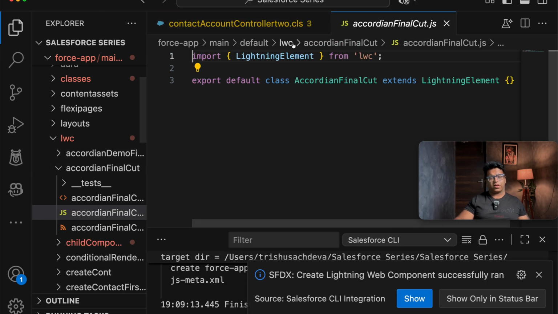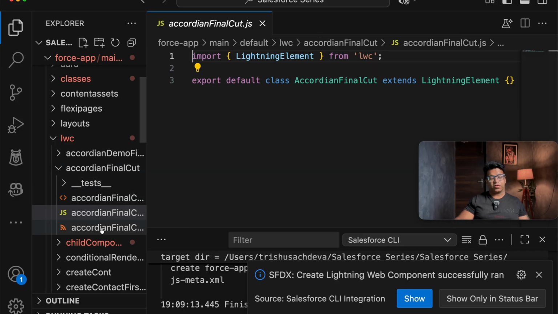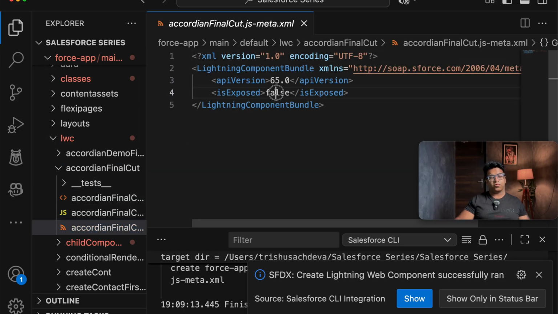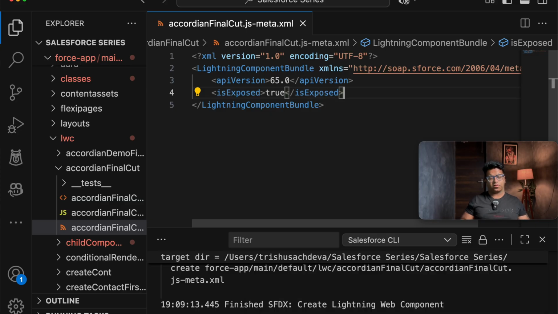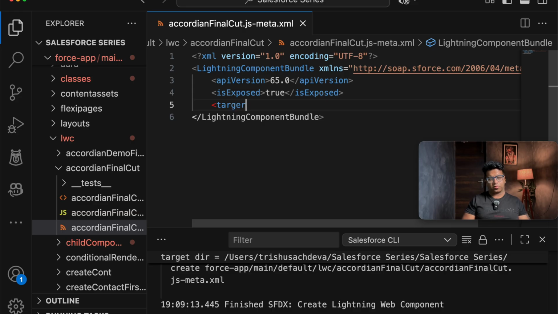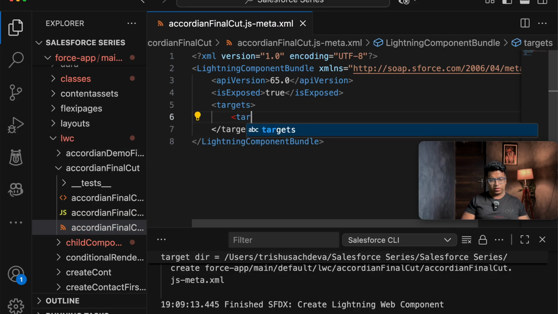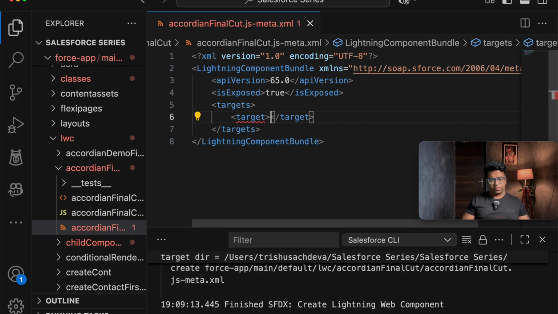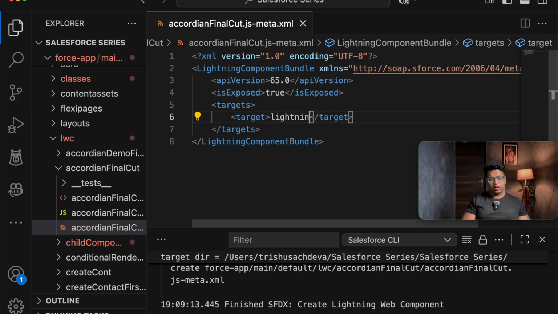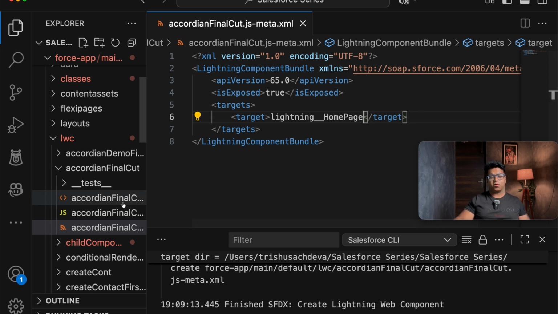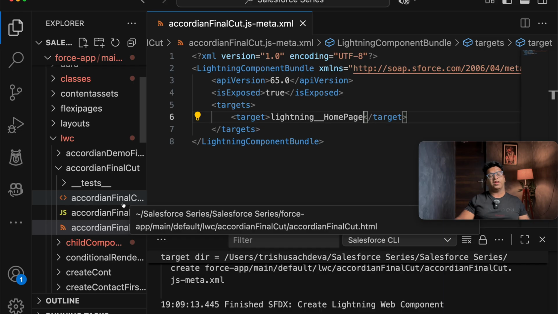After that, I will first add isExposed equal to true and targets equal to lightning__homePage. So we will be giving targets, and after that target, lightning__homePage.